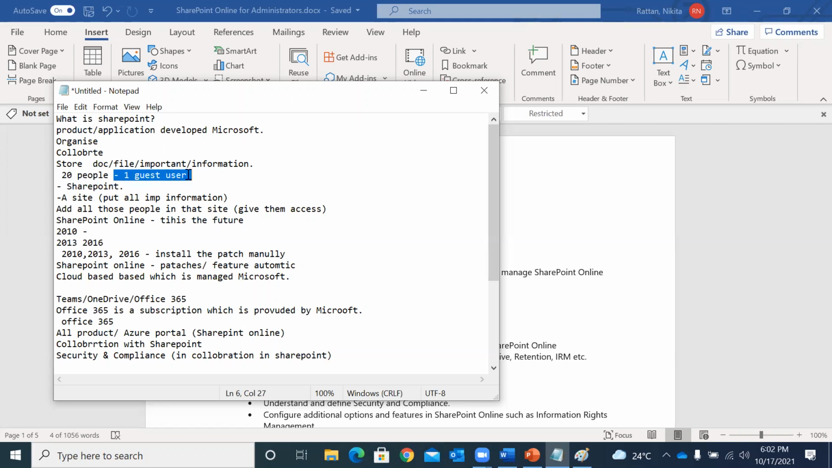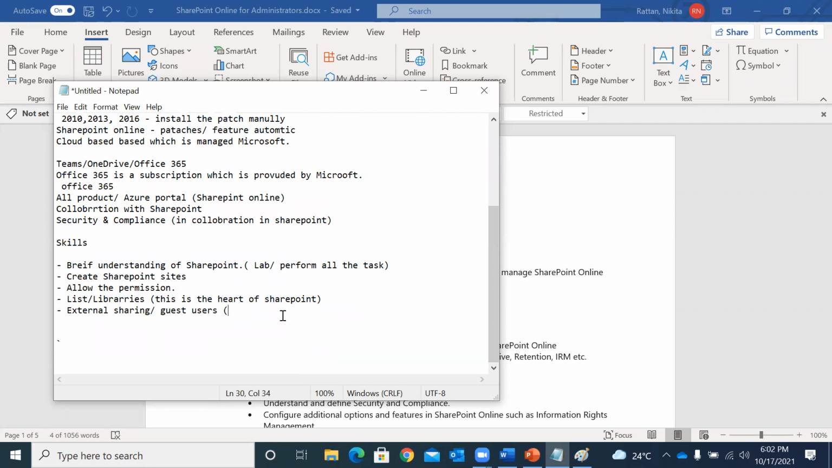So with the help of SharePoint, we can collaborate with people who are not in your organization. They are part of a different organization, and SharePoint does allow us to collaborate with users outside your organization, keeping security in mind, of course, because this is a big factor. If you are sharing, you are not sure if the person is genuine or not, or if the person can misuse your document, right?